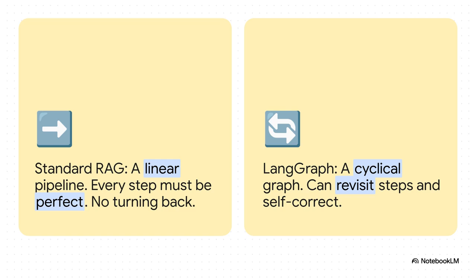And this slide really gets to the heart of it. It's two totally different ways of thinking. On the one hand, you have your standard RAG pipeline. It's linear, like an assembly line. Every single step has to be perfect, because if one part messes up, the whole thing just breaks. But LangGraph, that's completely different. It's a cyclical graph. Think of it more like a workshop, where the agent can loop back, revisit a step, and actually fix its own mistakes as it goes.